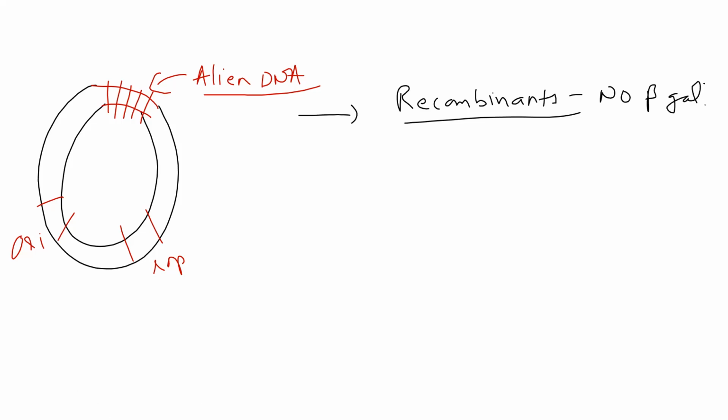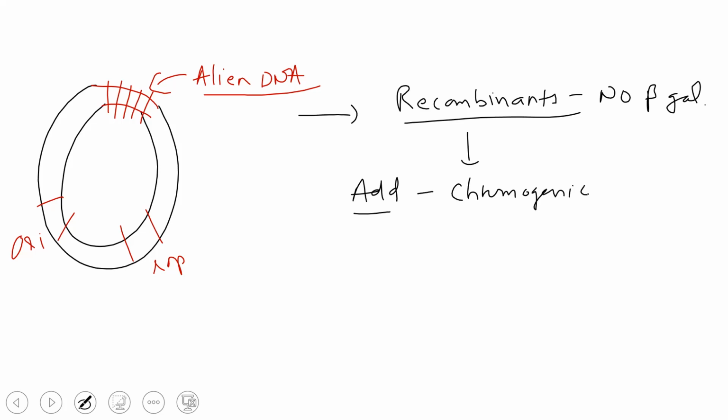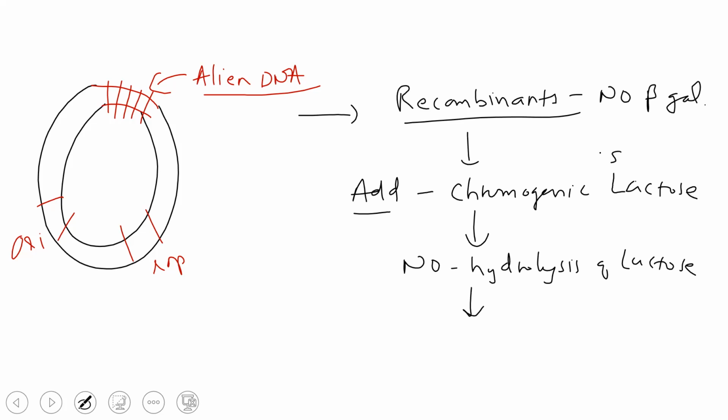So when you add to this bacteria this chromogenic lactose, there is no hydrolysis of this lactose because there is no enzyme. Chromogenic means it can give color. So if there is hydrolysis, it will produce color. So this is our substrate, a chromogenic substrate.